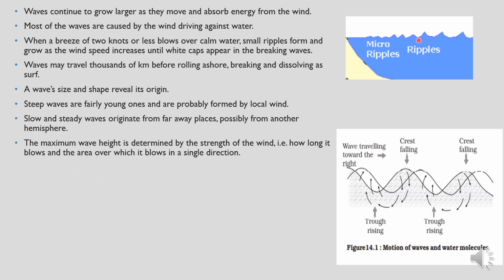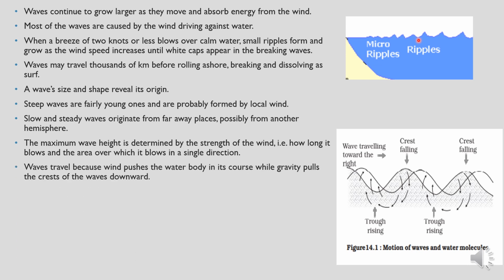So the maximum wave height is determined by the strength of the wind, how much the wind will lift the water or push the water, how long it blows, and the area over which it blows in a single direction. Waves also travel because the wind will push the water in its course, while gravity pulls the crest of the waves downward.